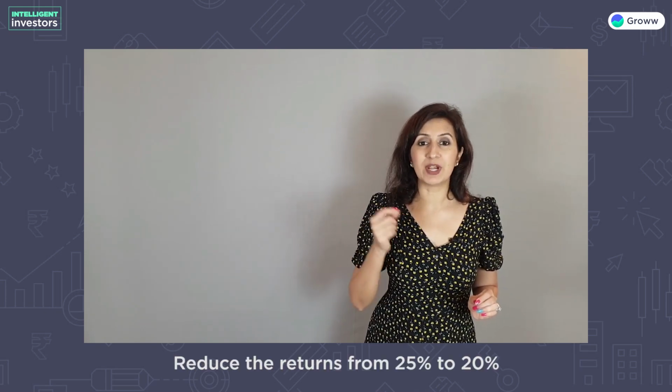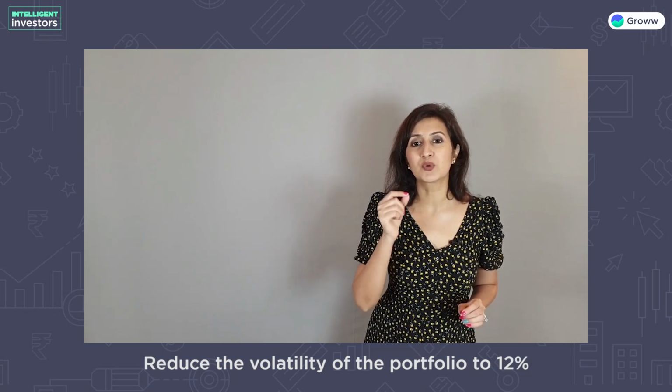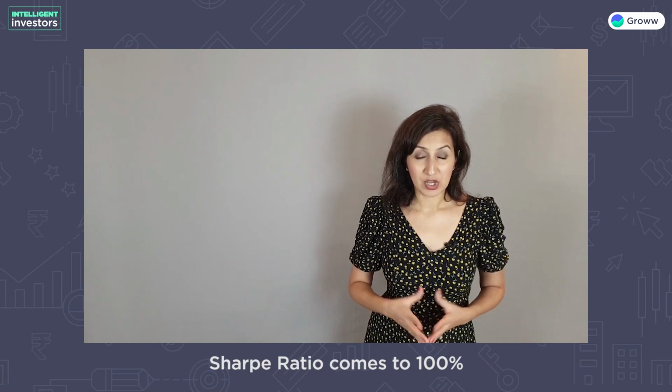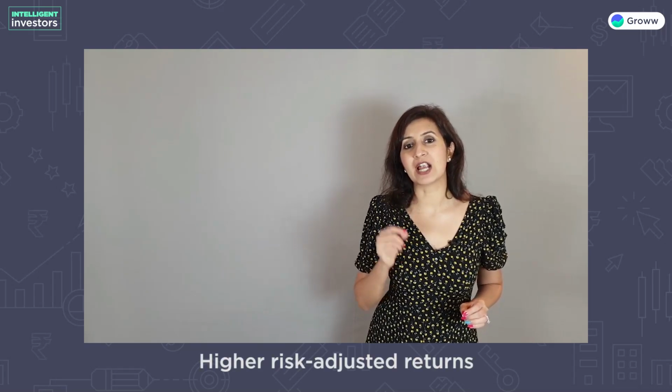An investor considering adding a mutual fund scheme to the portfolio may reduce the returns from 25% to 20%, but also reduce the volatility of the portfolio to 12%. The risk-free rate remains the same at 8%, so the Sharpe ratio comes to 100%. So here, despite lowering the return prospects in absolute terms from 25% to 20%, an investor may still opt for the mutual fund scheme as it reduces the volatility drastically and provides a better risk-adjusted return.